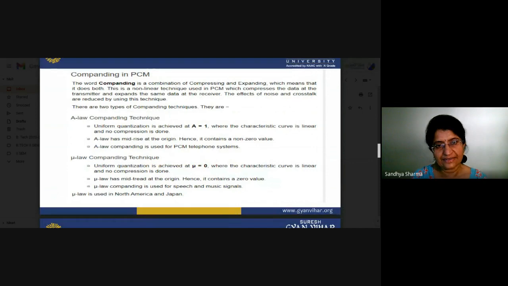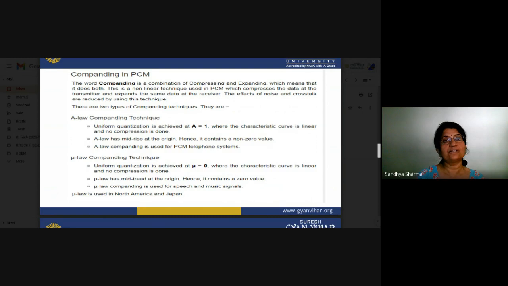Mu law compounding technique. Non-uniform quantization is basically a uniform quantization plus compression, and at the receiver section we will do the expansion. If we are using the mu law compounding technique, uniform quantization is achieved at mu equal to 0.